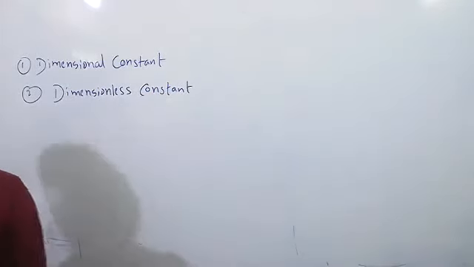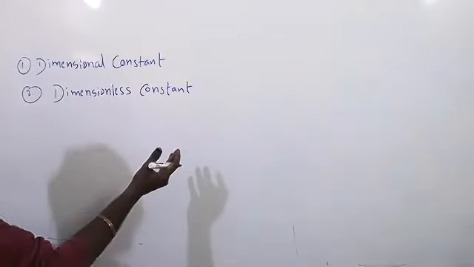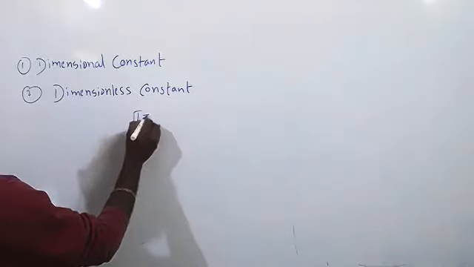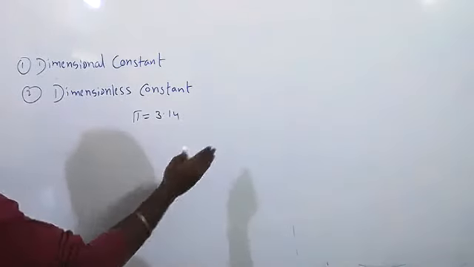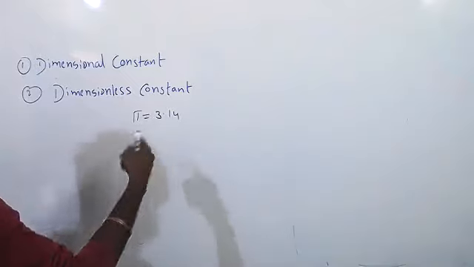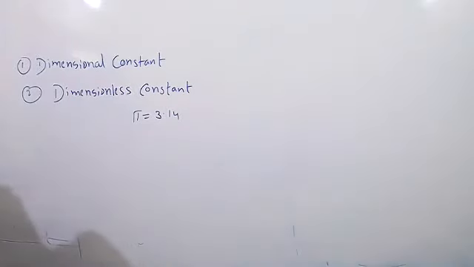What does it mean? It does not have a dimension, but it is a constant. Take the pi value. How much? 3.14. What is the dimensional formula for pi? It does not have M0, L0, T0 dimension. It is a constant, so no dimensional formula. Am I correct? Yes, sir.